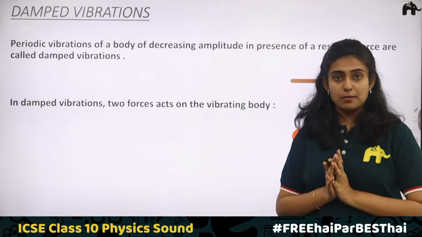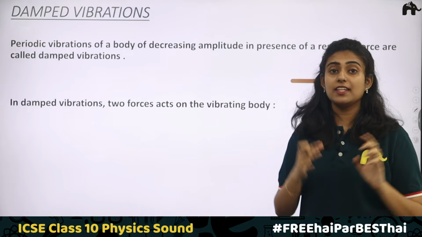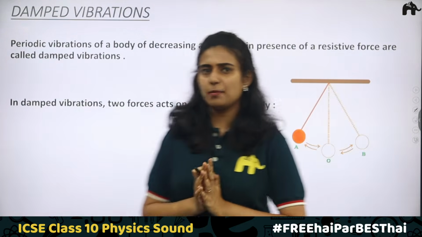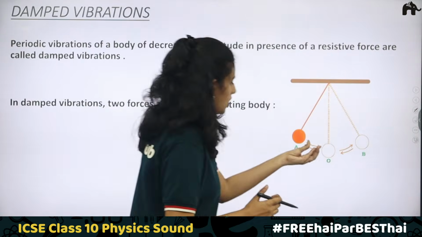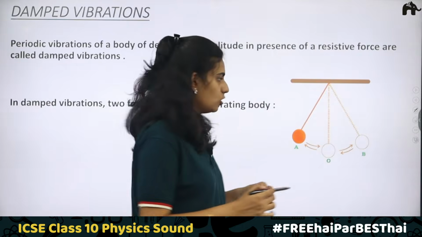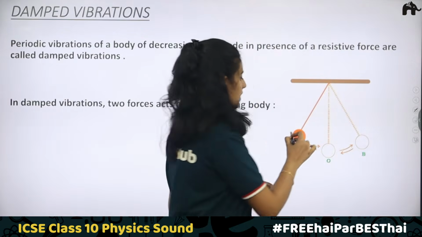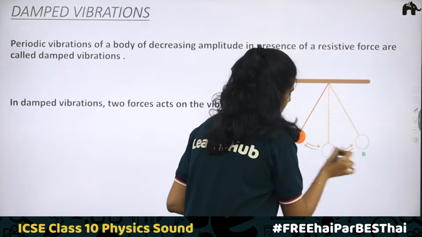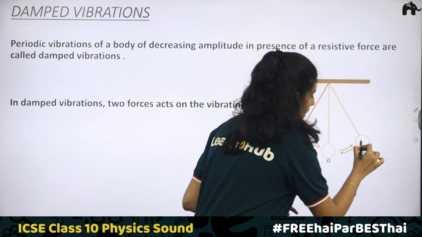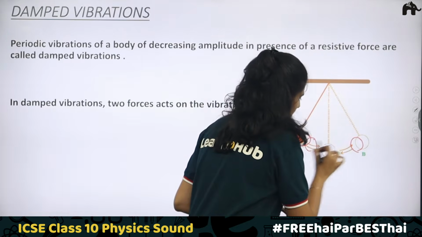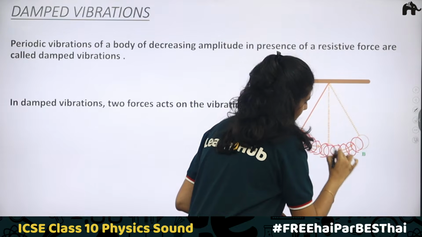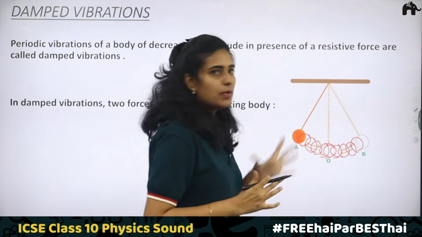We said natural vibration happens only in vacuum, and there the conditions should be ideal. Now in the normal case of a simple pendulum, you displace the bob from the mean position to a new position. It will come here first, then go to the same height. The next time, it will be reaching here only, it won't go to the maximum height. And on this side it will be reaching here, then here, and finally it comes to its mean position. This is a normal thing that is happening.